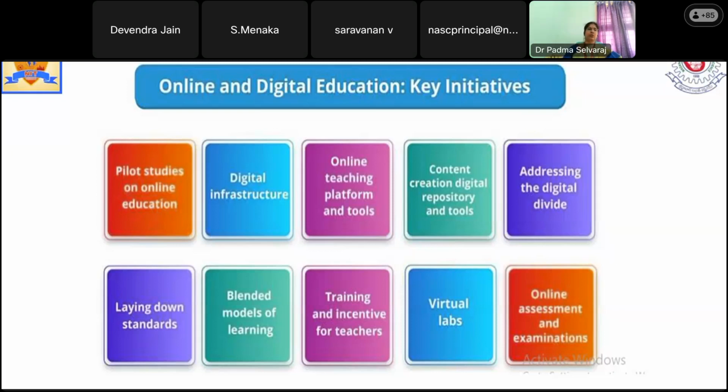Virtual labs are also a scenario that many institutions, including ours, tried during the pandemic period. This concept has now grown in a different manner, in collaboration with international institutions also. And online assessment as well as examinations: several monitoring mechanisms are there. We are not supposed to open any other window. They are monitoring strictly compared to a normal invigilator. The system is completely occupying us without any movement. So these are the digital education key initiatives that have been taken.